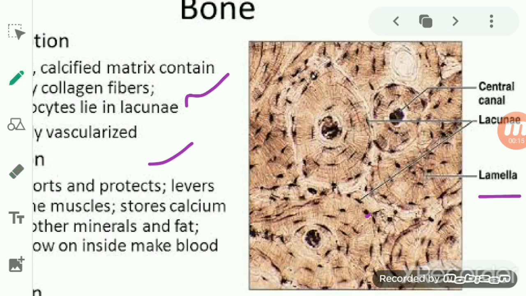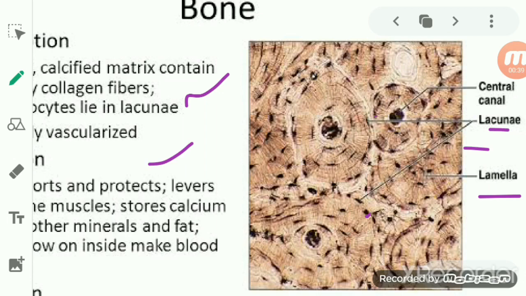It is present between the lamellae in the fluid filled spaces that are known as lacunae.